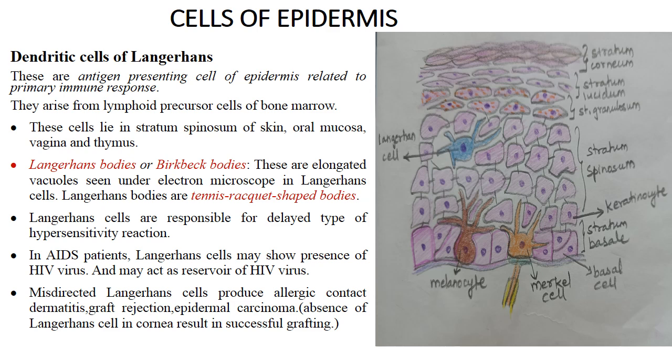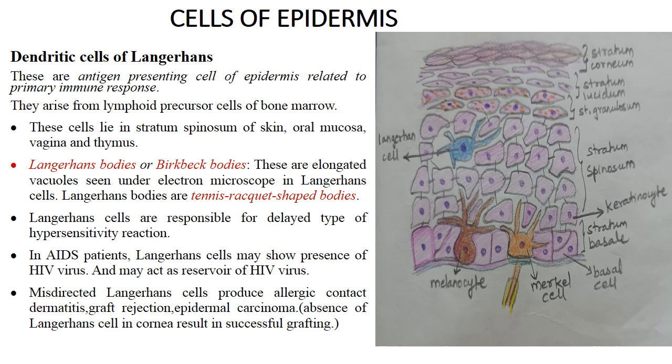In AIDS patient, acquired immunodeficiency syndrome, in these patients the Langerhans cells may show HIV virus. They act as a reservoir for HIV virus, and when the Langerhans cells are misdirected, they may produce allergic contact dermatitis. They may cause graft rejection.